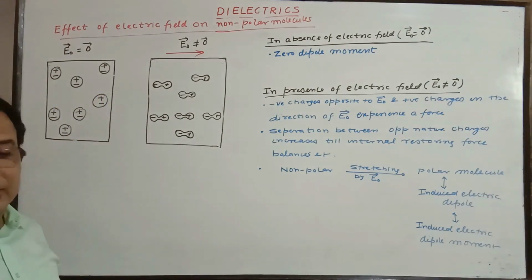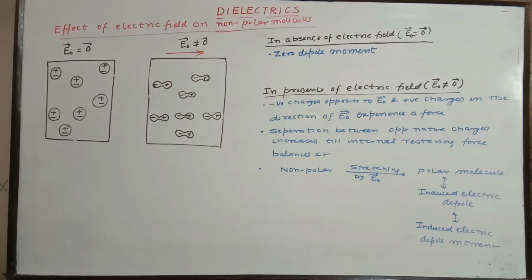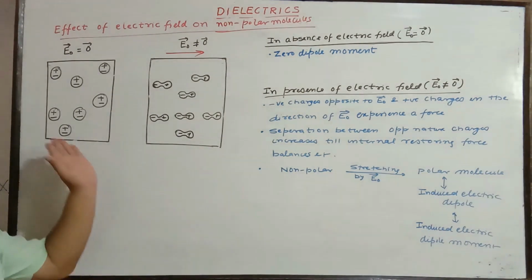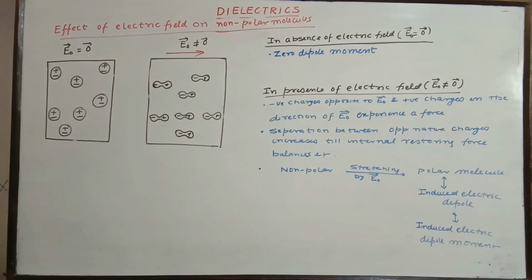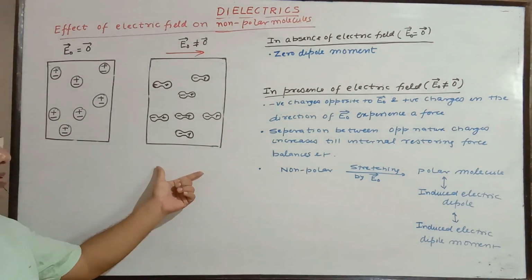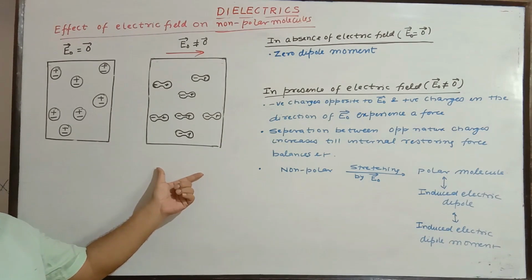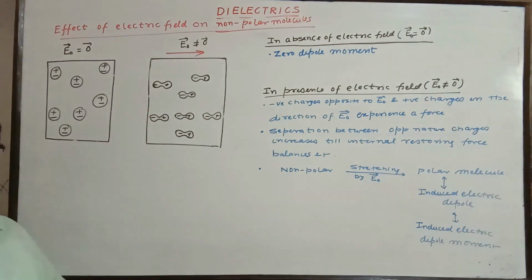So what we can say in conclusion is that both non-polar and polar molecules, and hence the dielectric, can be polarized with the help of an externally applied electric field. What is the difference between these two then? You have just seen there is no dependence on temperature here. But in polar molecules, temperature dependence is also a primary factor. So please take care of this. Note it down in your copy.